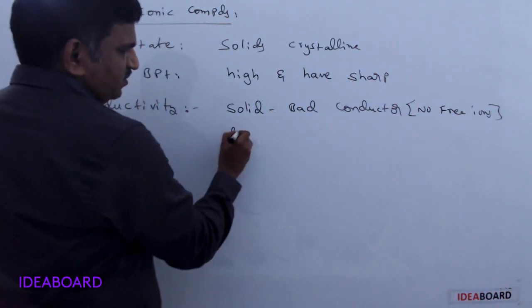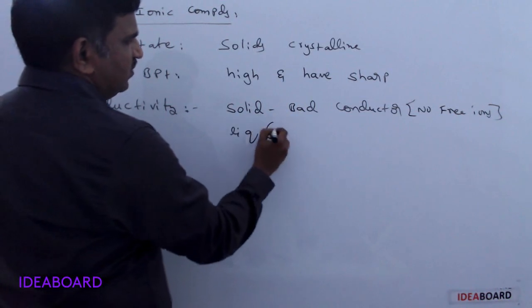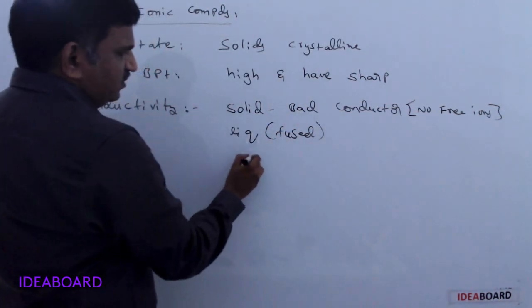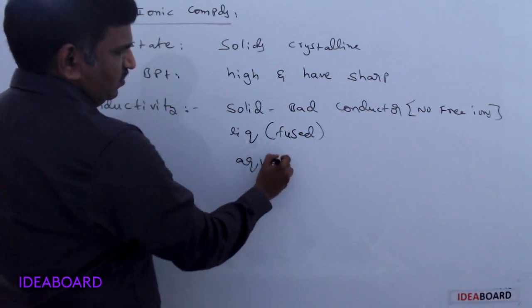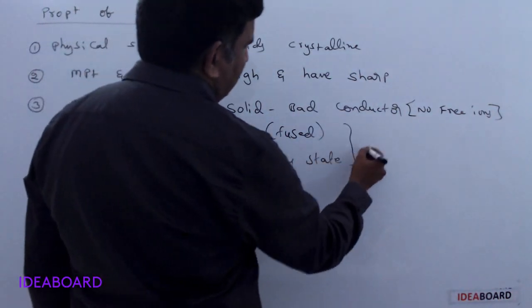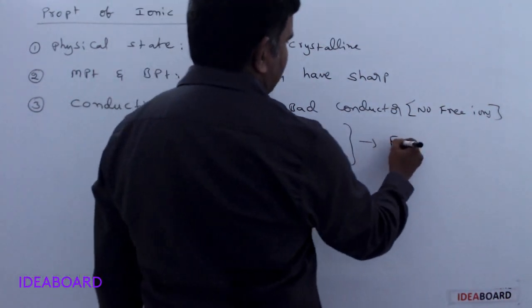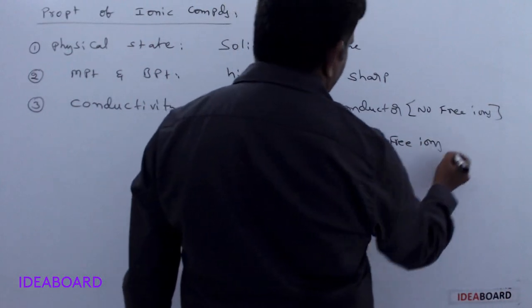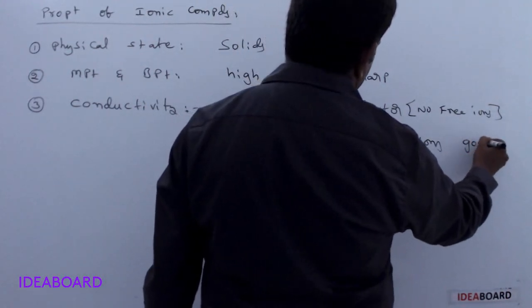And if they are present in the liquid state, which we can call the fused state, or in the aqueous state, they have free ions. Because of these free ions, they act as good conductors.